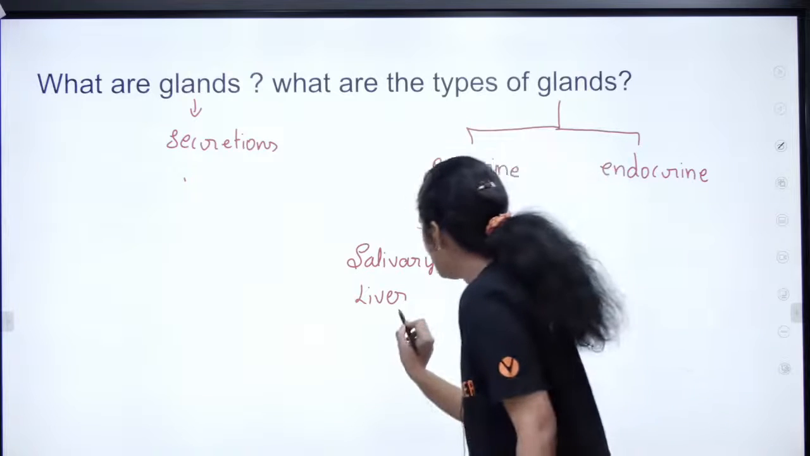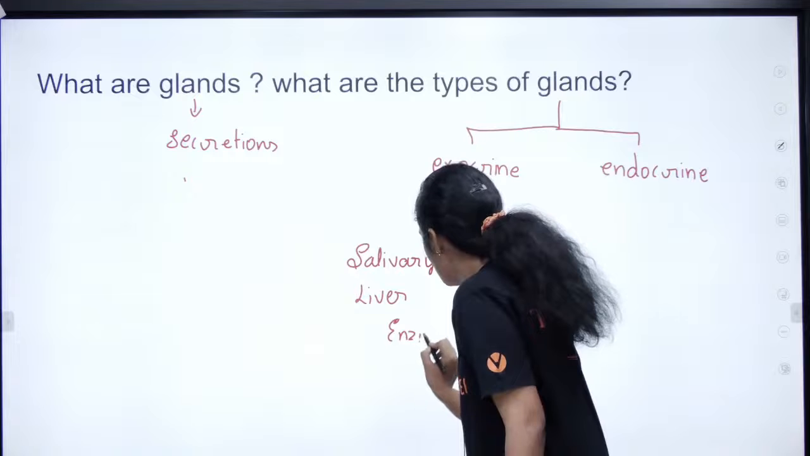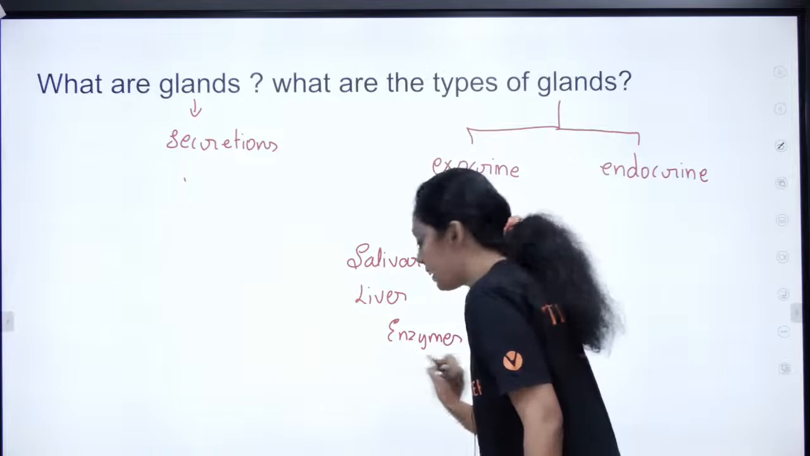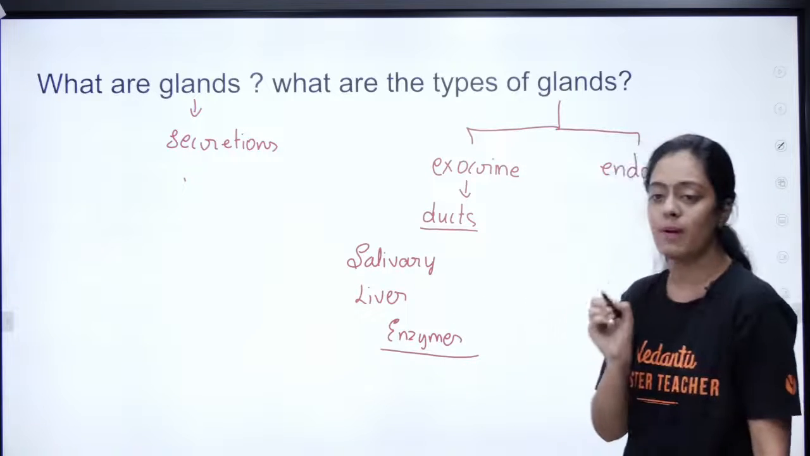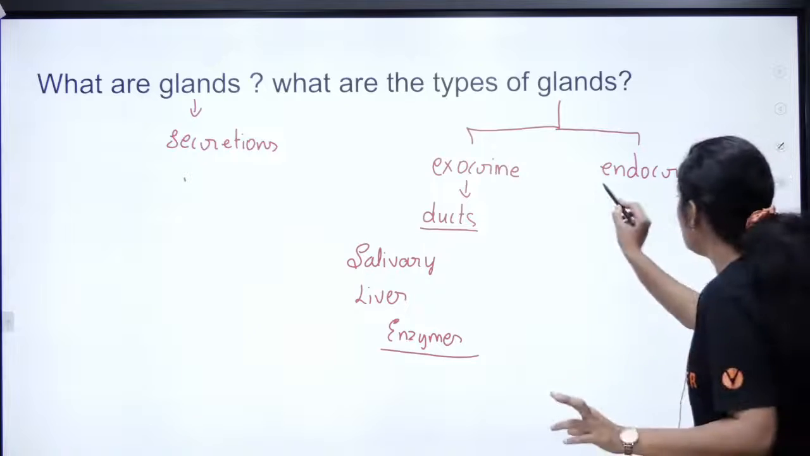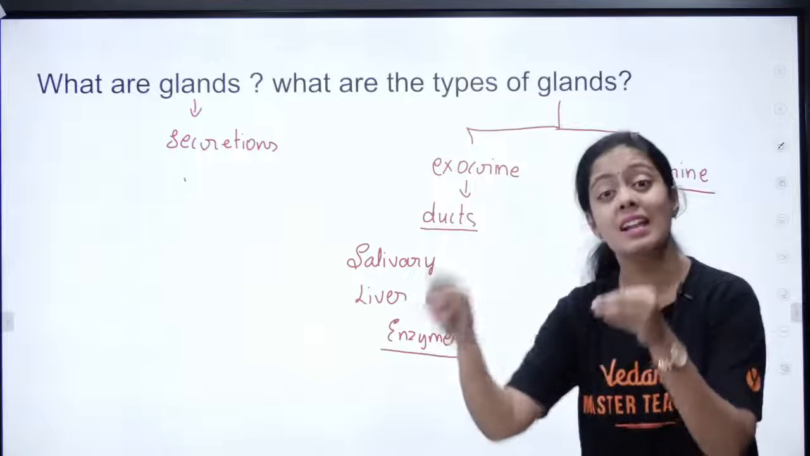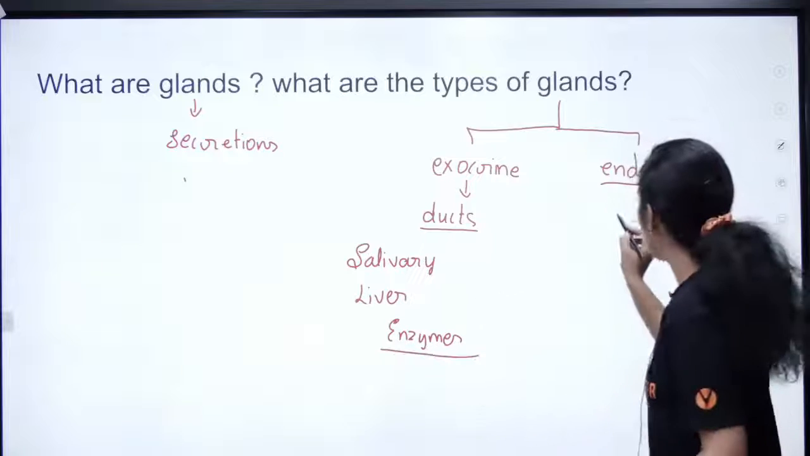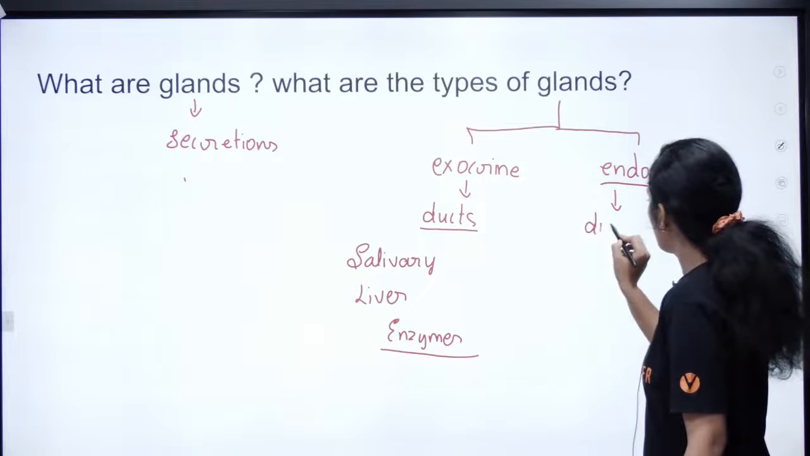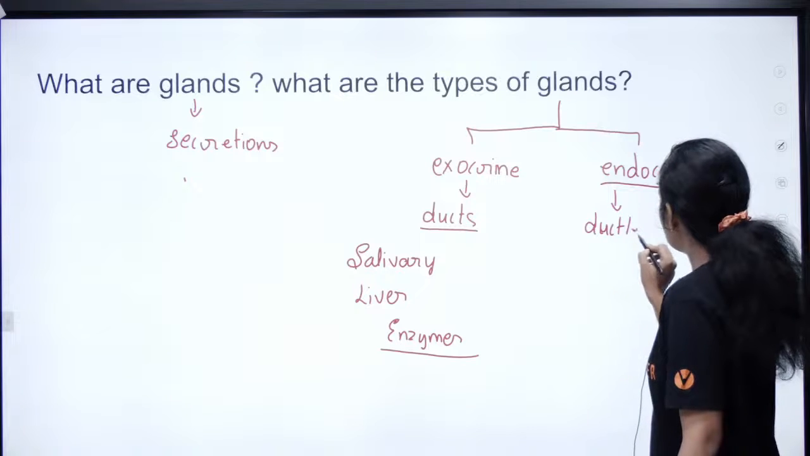Okay, so what do they usually secrete? They usually secrete enzymes, pasangla. That is a very important point. Now we have endocrine glands. What are endocrine glands? Very easy. Ductless glands. They do not have ducts. Okay, what are they saying? Ductless glands.